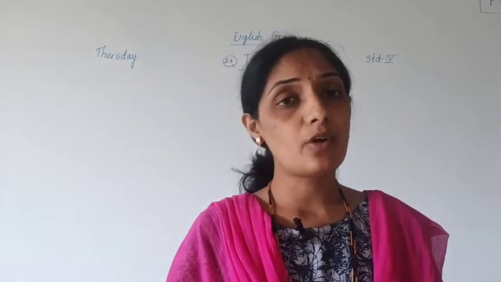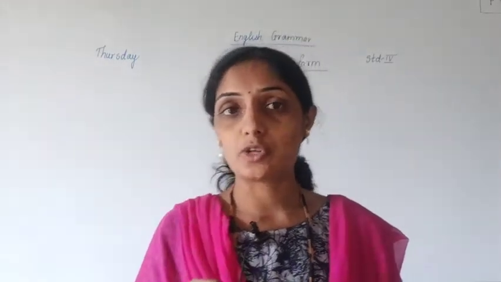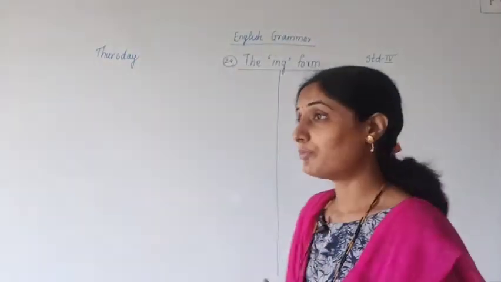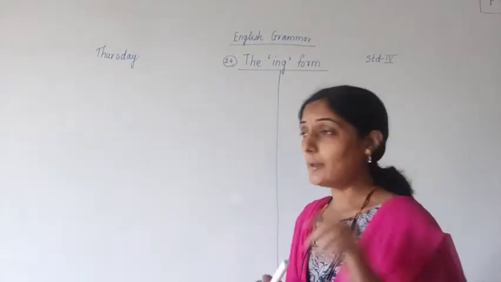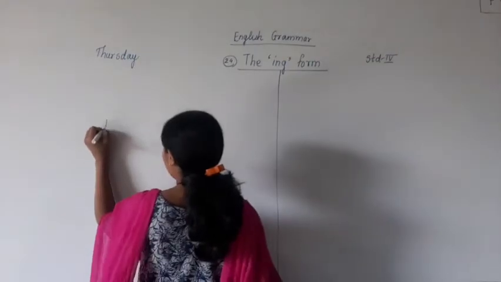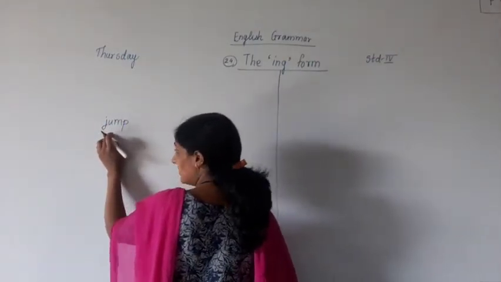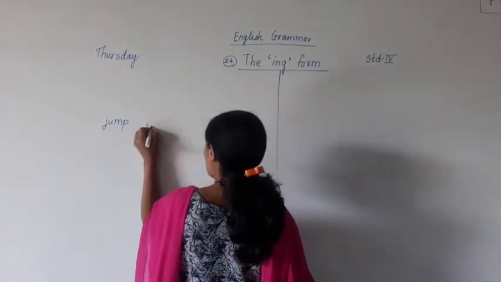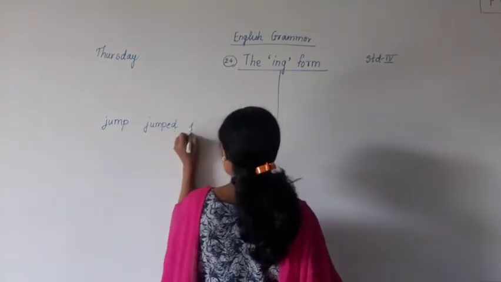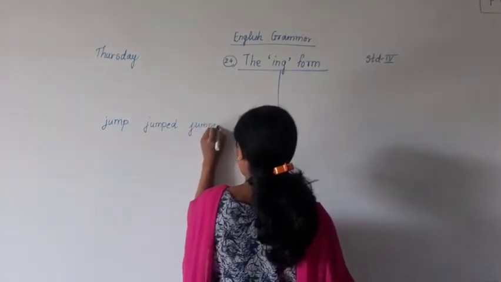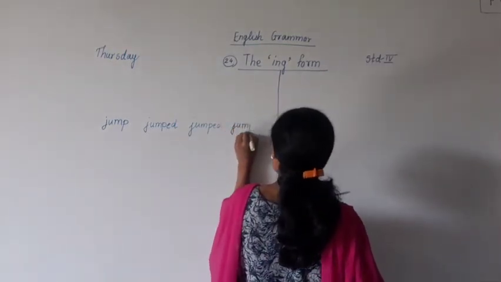Okay, the verbs which are formed by adding ing to it. Verbs are in four forms actually. How many forms? There are four forms of verbs. For example, I give you one or two examples. Jump is the word which is used in simple present tense. In past tense, what we use? J-U-M-P-E-D, jumped. Jump, jumped, and in last we are adding ing to it, so it will become what? Jumping.